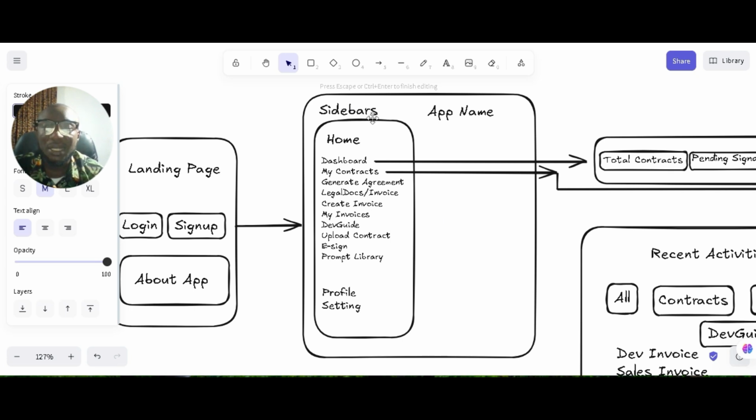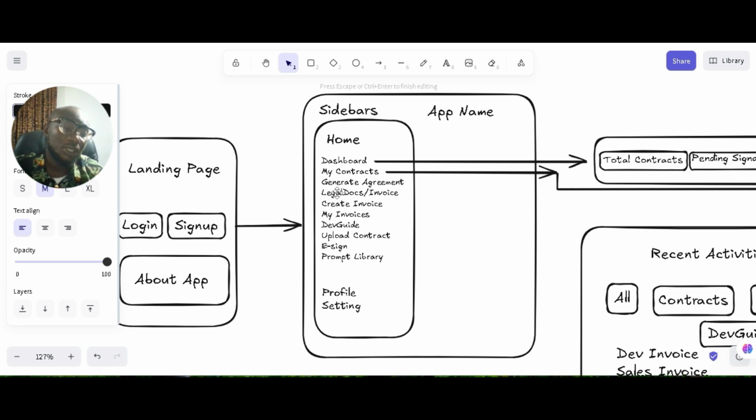This will be the collapsible sidebar, a nav bar. This sidebar will have the dashboard, my contracts, which are all the contracts that have been generated, and the contract generation interface. Legal doc, invoice.